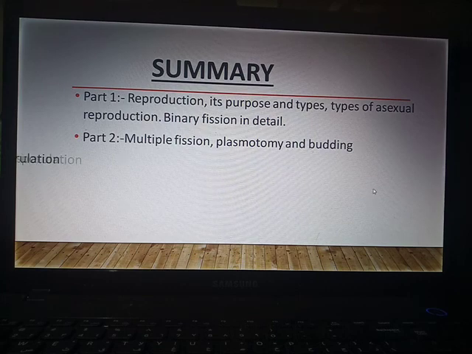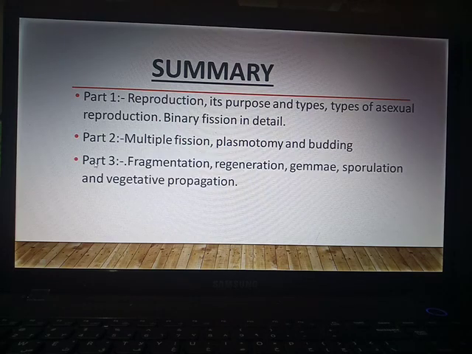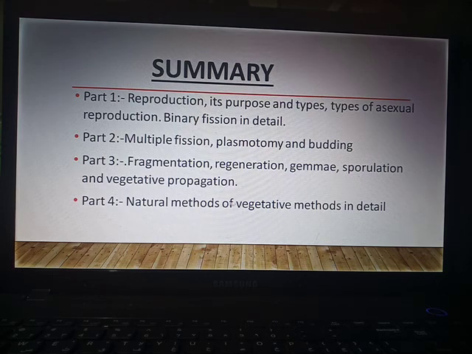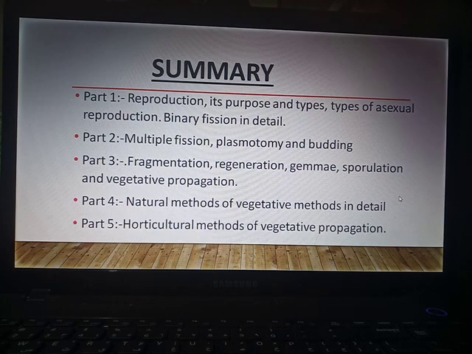In the third part, we discussed fragmentation, regeneration, gemmule, sporulation or spore formation, and vegetative propagation. In the fourth part, we discussed natural methods of vegetative propagation in detail. And in today's lecture, that is part fifth, we discussed horticultural methods of vegetative propagation.